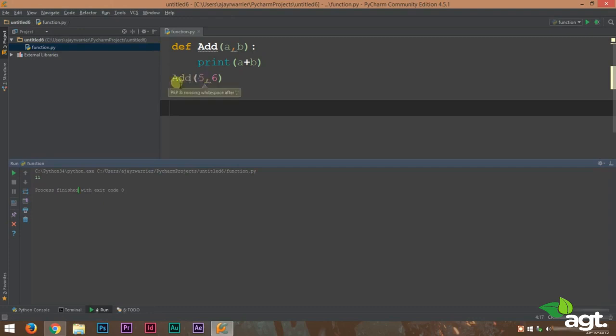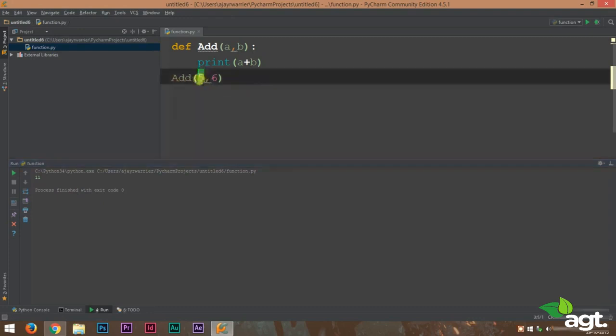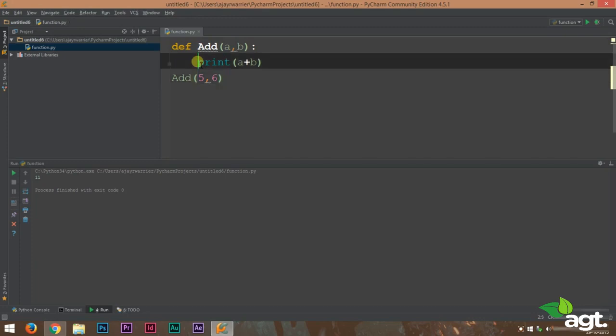So what happens here is that this function call will send the value of 5 and the value of 5 will go to a, and the value of 6 will go to b. And inside the function, what we're actually doing is the sum of a and b. So it will add 5 and 6 and print that value. So we got the output 11 on our screen.